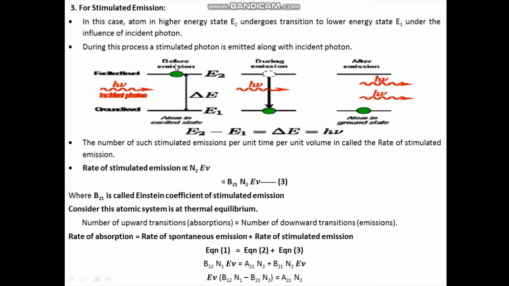So rate of stimulated emission is directly proportional to N2 E nu. If you make it equal, I can write rate of stimulated emission is equal to B21 N2 E nu. Take this as equation number 3. Here B21 is a proportionality constant and it is called Einstein coefficient of stimulated emission.